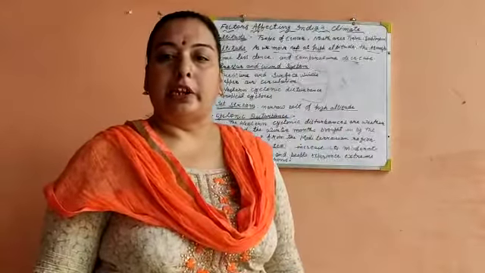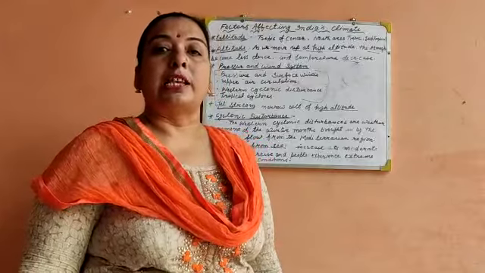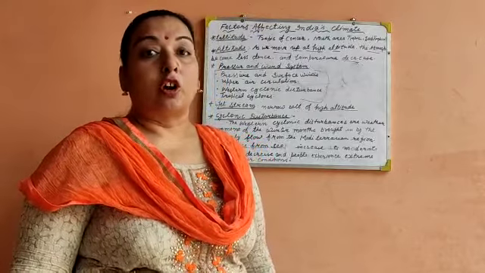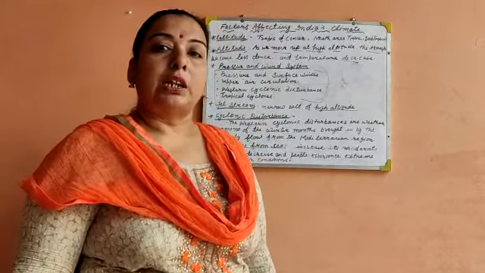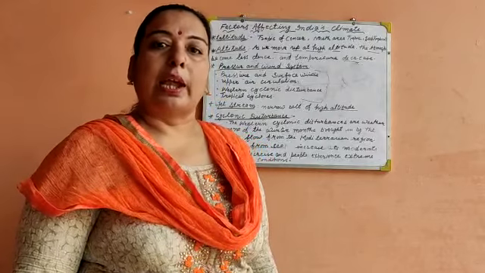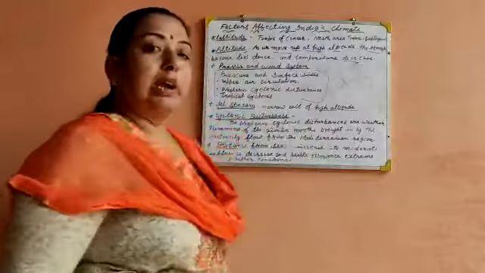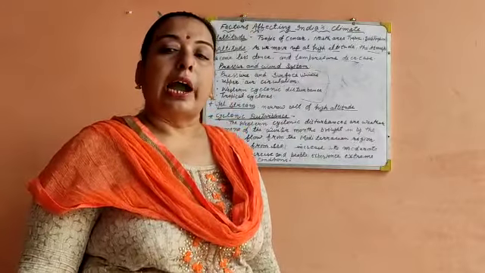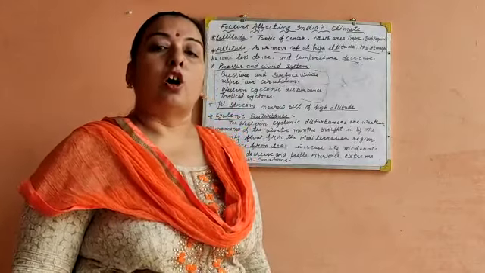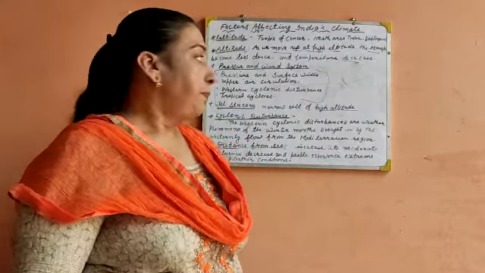What is latitude? The angular distance of a place north or south of the earth's equator is known as latitude. Second is altitude. What is altitude? The height of an object or point above sea level.